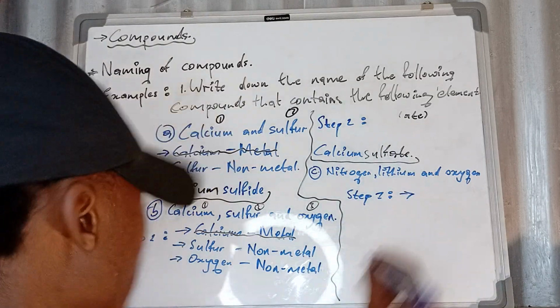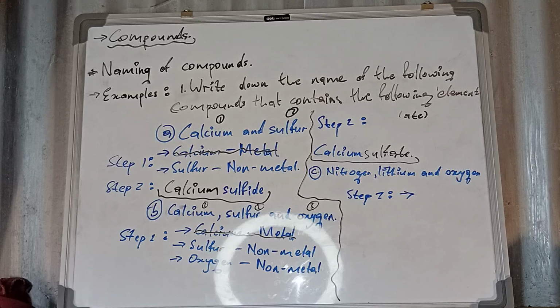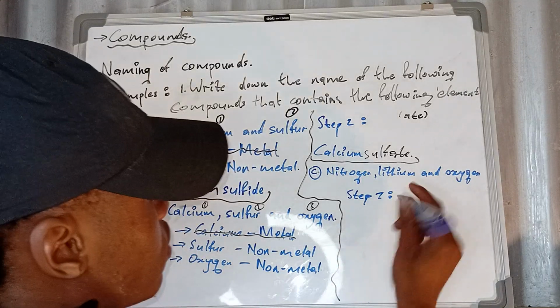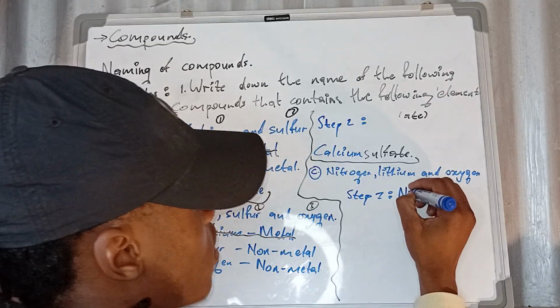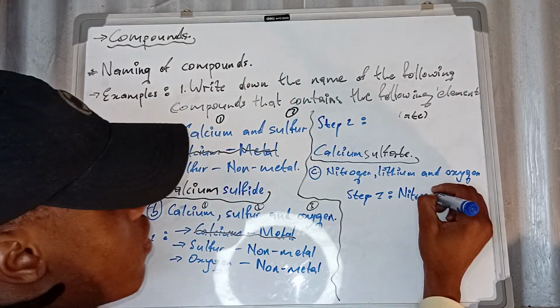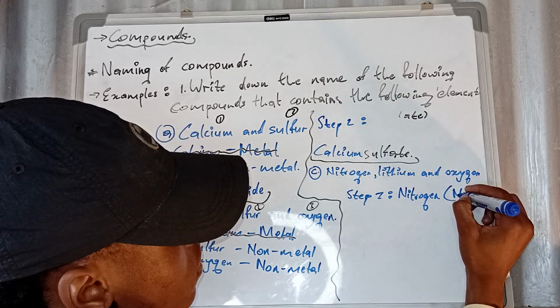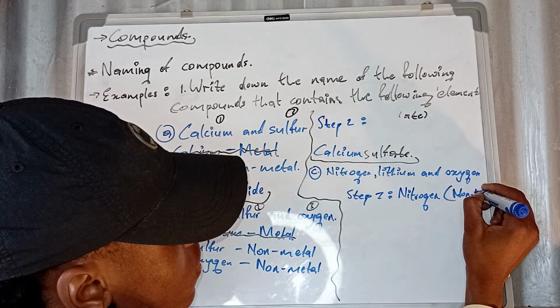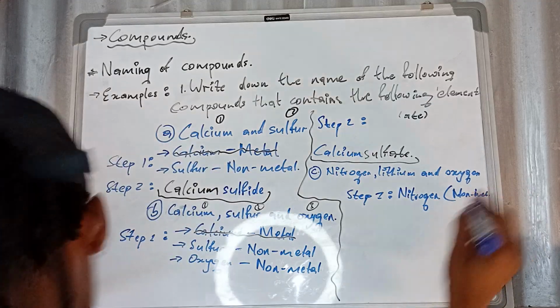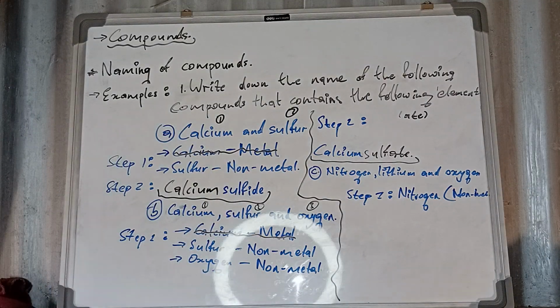Nitrogen on our periodic table, it is a what? It is a non-metal. That is a non-metal. I hope you're fine.